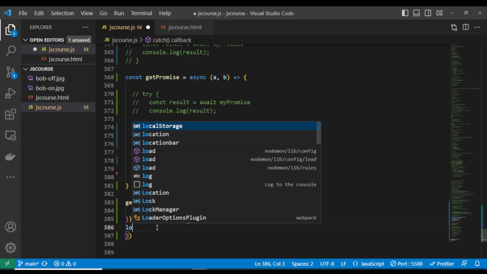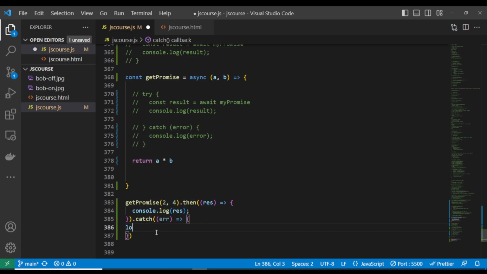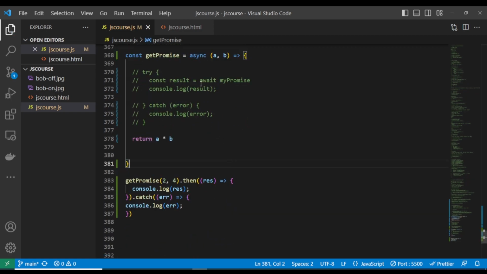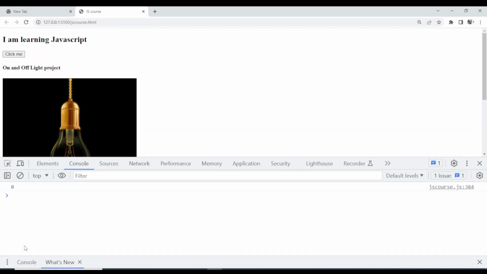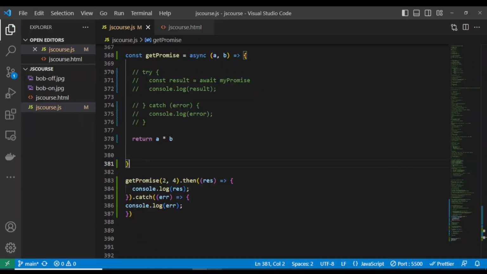This is the response as well. We can console log as well the error here. Oh, sorry guys. Error. So now, remember, once a function becomes async, it returns a promise. Okay, so when you come here now and reload, you see that we have the 8. It is no longer returning that promise as a response because we have used the dot then to access our response from the promise function. When a function becomes async, it returns a promise.